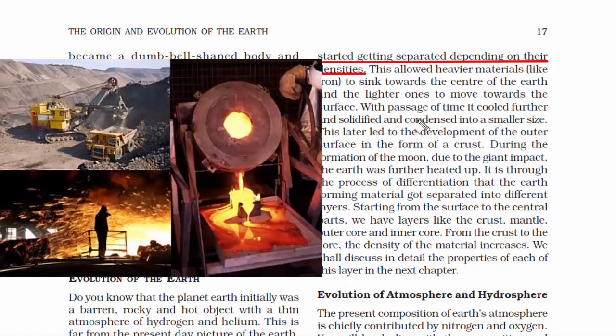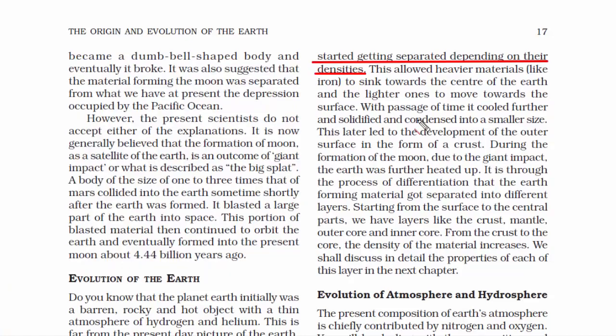In chemistry, if you want to extract or refine any metal, you need to put the metal in a furnace where the temperature is extremely high. The idea is to turn the metal into a molten state so that the properties of the metal get separated. A similar thing happened here as well. When the temperature was so high, all the materials started getting separated depending on their densities. Heavy materials like iron started sinking towards the center of the Earth, forming the core, and the lighter ones moved towards the surface.